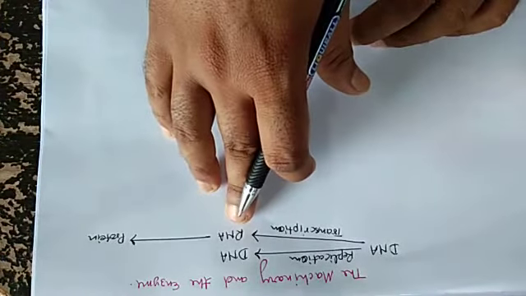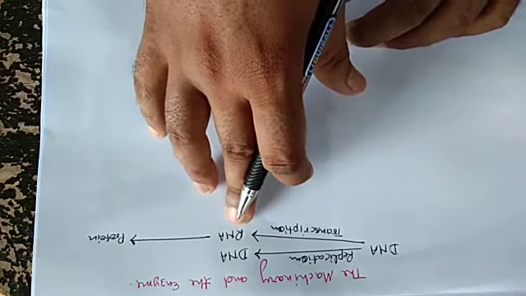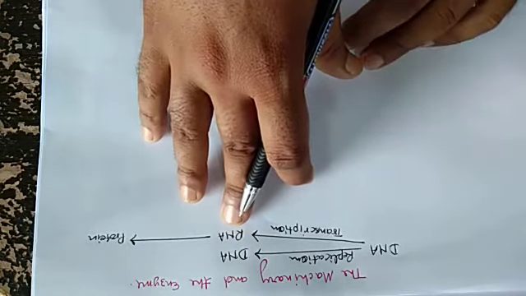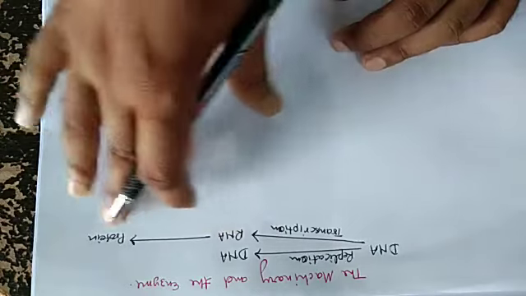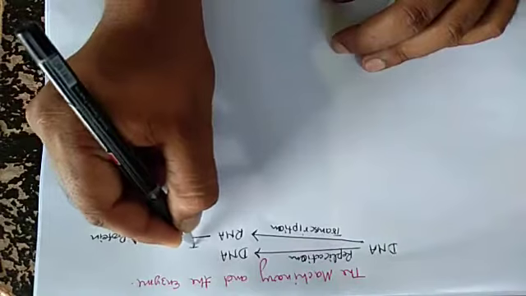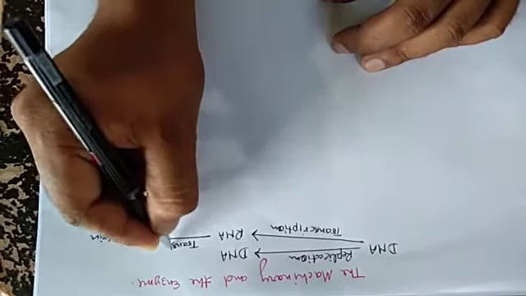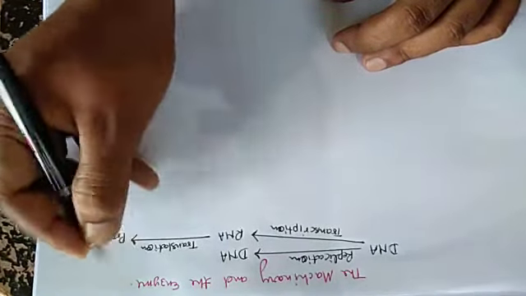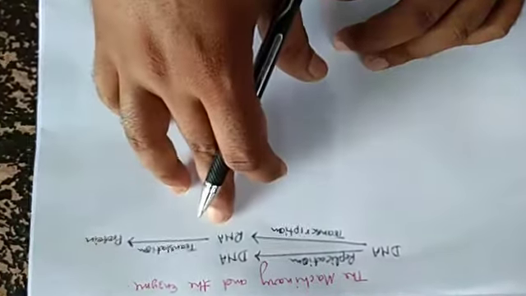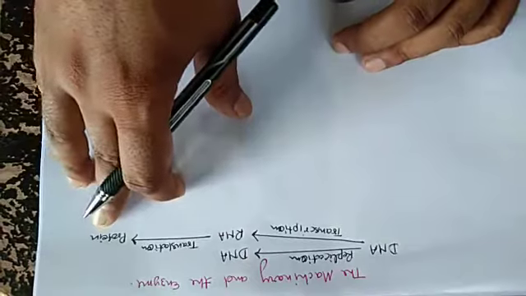When the expression of genetic information from RNA to protein, it is known as translation. The expression of genetic information from RNA to protein is known as translation.